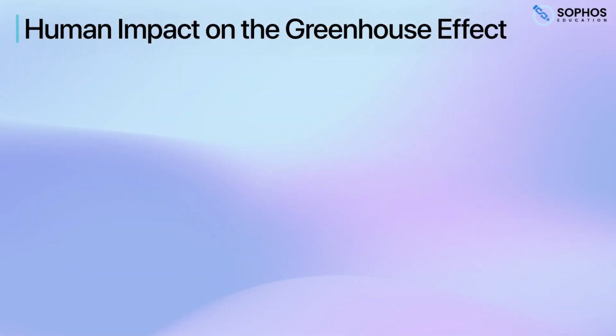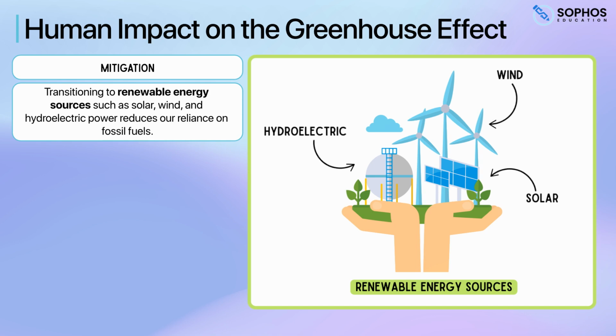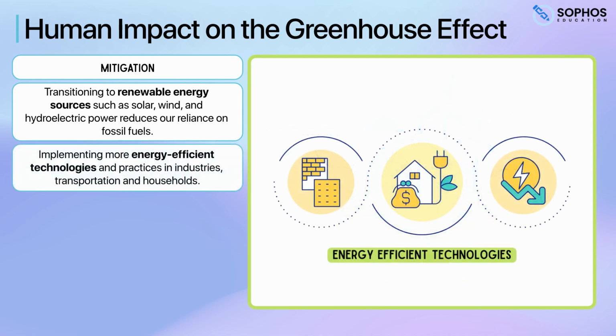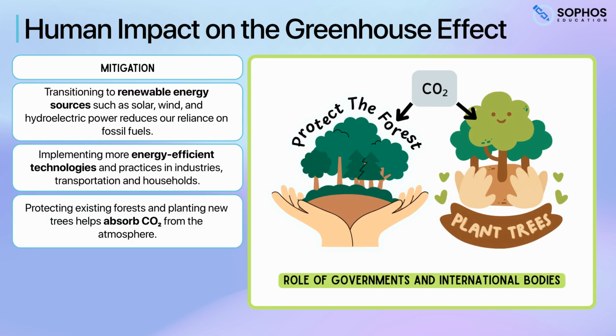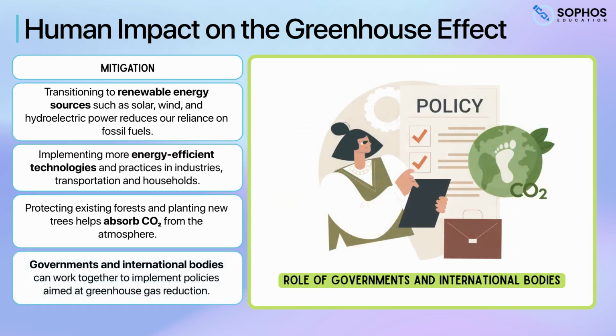Fortunately, we have identified a number of methods to mitigate the enhanced greenhouse effect. These include transitioning to renewable energy sources such as solar, wind, and hydroelectric power, reducing our reliance on fossil fuels. Similarly, implementing more energy-efficient technologies and practices in industries, transportation, and households. Additionally, protecting existing forests and planting new trees helps absorb CO2 from the atmosphere. This ties to a larger point of the role of governments and international bodies. These work together to implement agreements aimed at reducing greenhouse gas emissions.